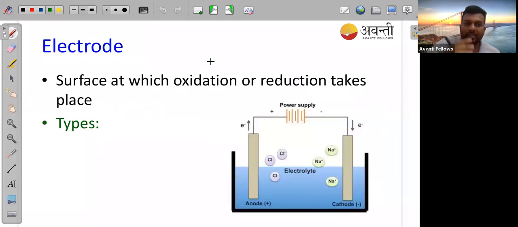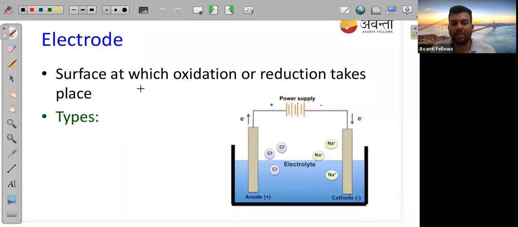Okay, next is electrode. This electrode is really important, we have to understand what it is. An electrode is the surface at which oxidation or reduction takes place. You can see a diagram is given, and here we have taken metals. In this metal surface, oxidation and reduction take place. Those metals will be considered as electrodes. There are two types of electrode, I will tell you one by one. First is your active electrode.